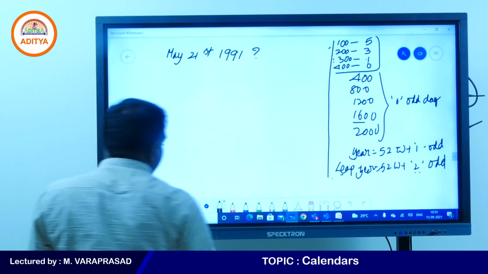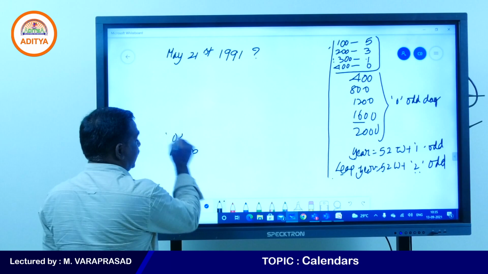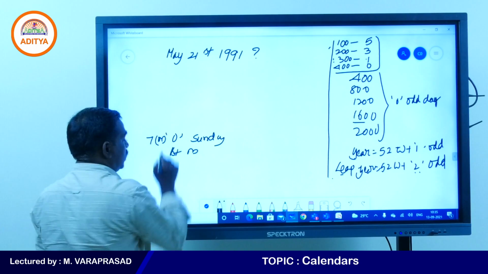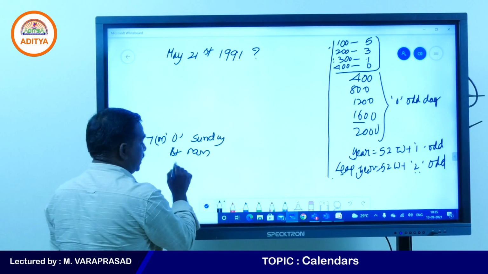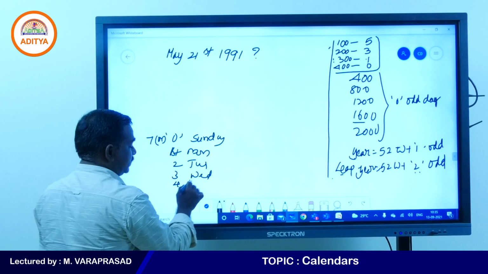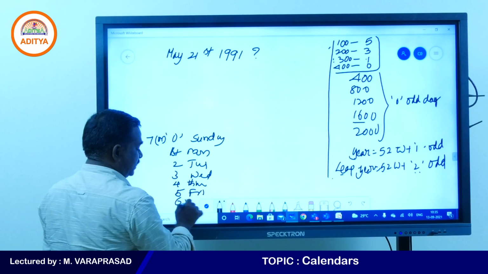Somebody is asking, say, first day is Monday, 0 day is Sunday. 0 or 7th day is Sunday, first day is Monday, second day is Tuesday, third day is Wednesday, fourth day is Thursday, fifth day is Friday, sixth day is Saturday.